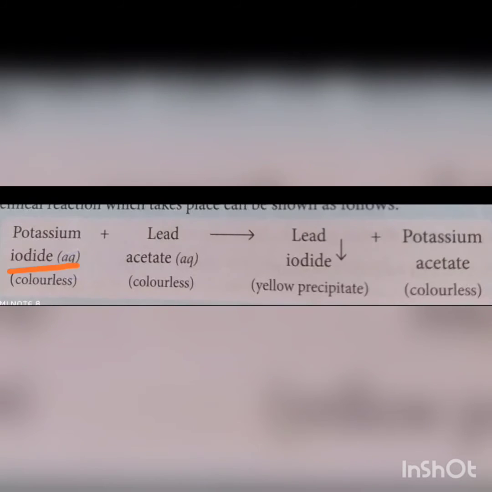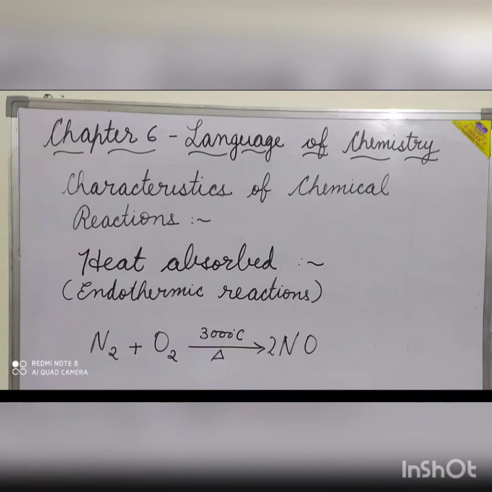Potassium iodide plus lead acetate aqueous solutions, the solutions of both which are colorless, form lead iodide yellow color precipitate and potassium acetate.